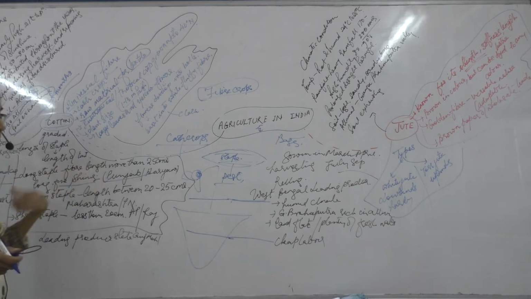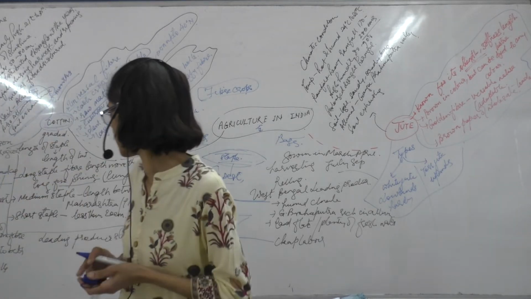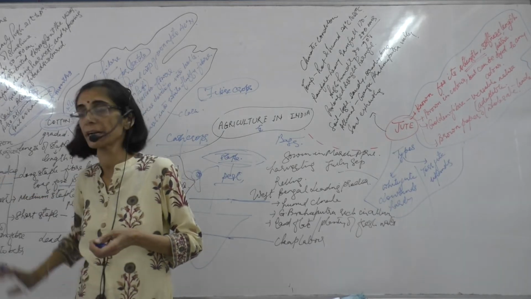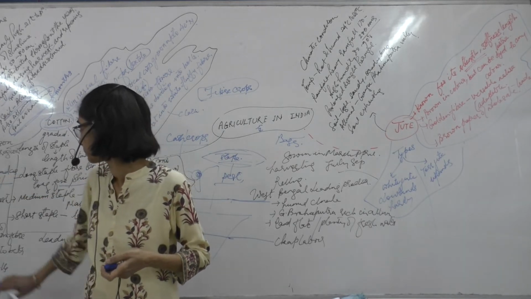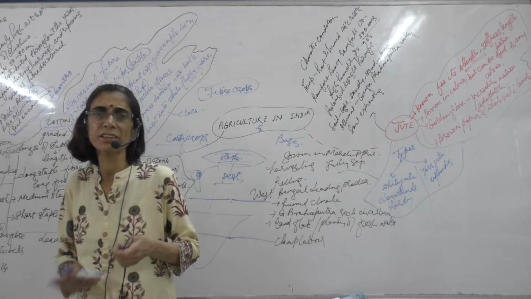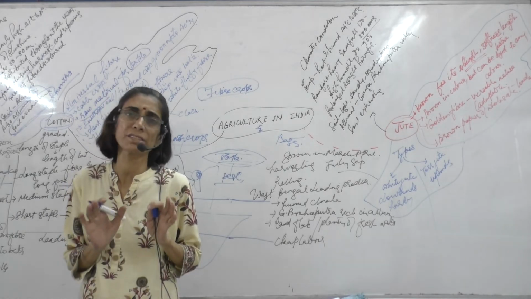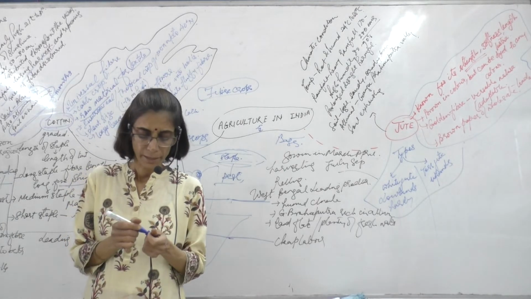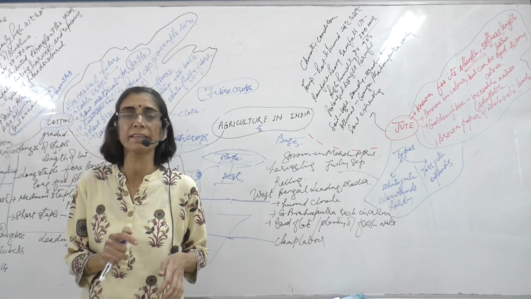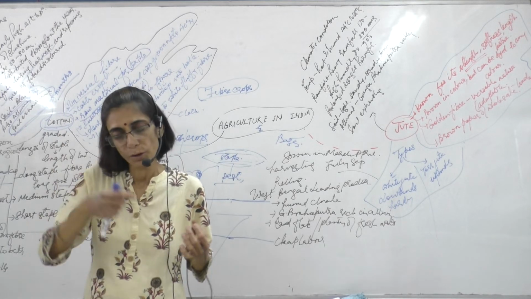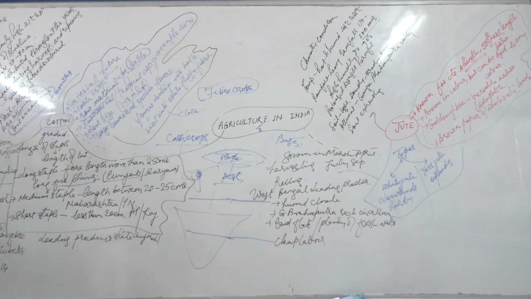Where the long staple is grown, dibbling is done, but otherwise it is broadcasting. It is generally harvested in October because the temperatures are high during that time and it's not raining in that month.